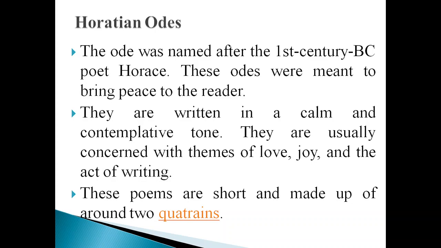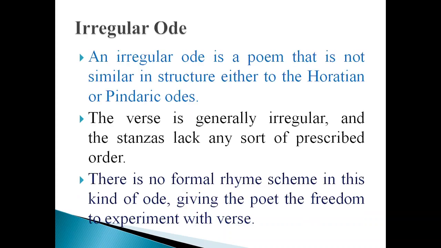Then the irregular ode is the third form of ode. Irregular, as the name itself suggests, does not follow any particular structure, either Horatian or Pindaric. The verse is generally irregular, and the stanzas lack any prescribed order.